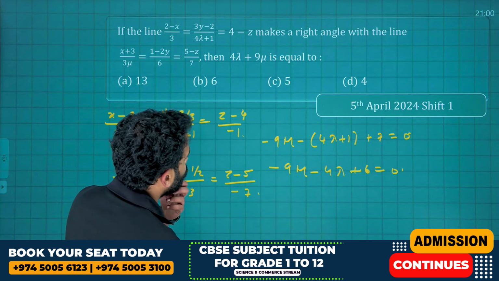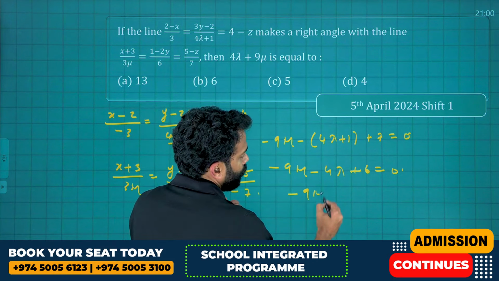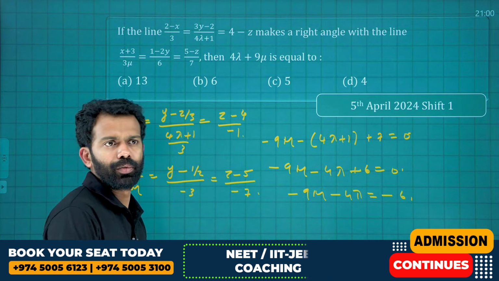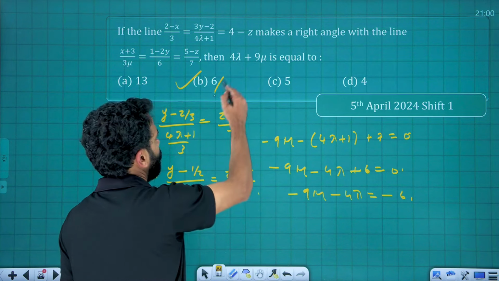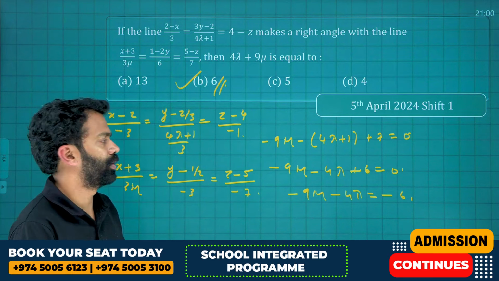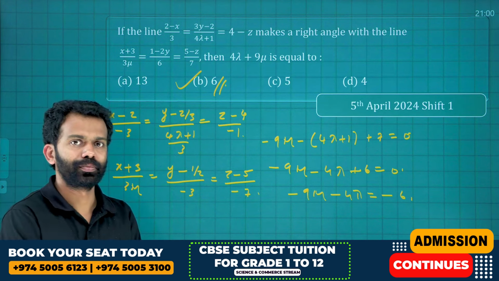Okay. Then you need to find 4λ + 9μ here. That is -9μ - 4λ = -6, that is 9μ + 4λ = 6. That is the result. It was a very easy question. You should know how to convert this. I hope you got the idea here. Next question.